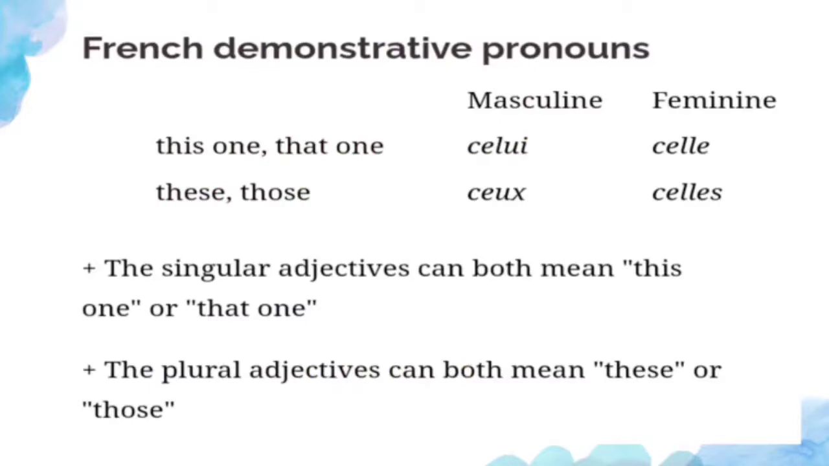So what are the demonstrative pronouns? Celui, celle, ceux, and celles. Celui is used for the masculine singular, and celle is used for the feminine singular, and ceux is used for the masculine plural, and celles is used for the feminine plural. So this is all about the demonstrative pronoun.